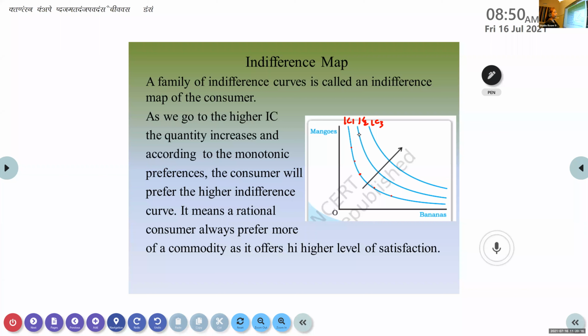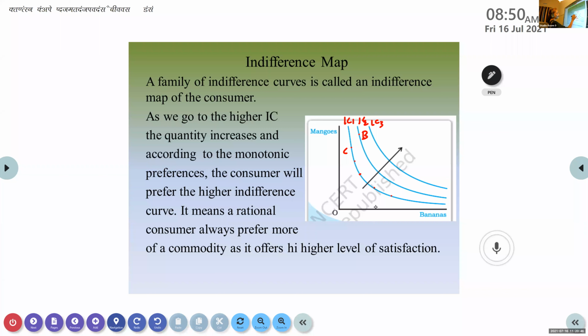Sanam, can you tell what this point B means? Different from this point, what does it mean? One is bananas, another mango. No. See, this is how you get this curve, right?